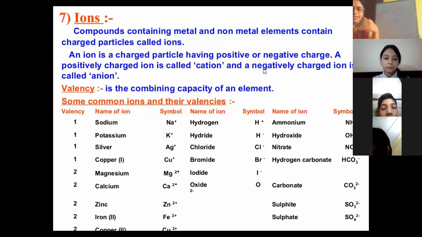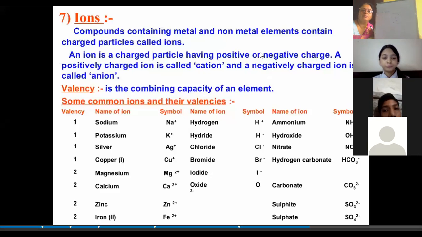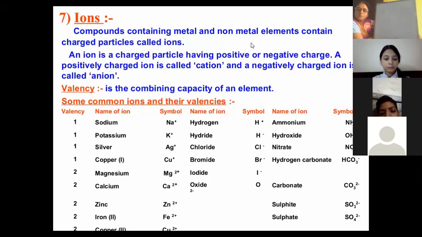And for them, the criteria to be stable is to have how many electrons? 2 electrons. I think I'm clear on this point.